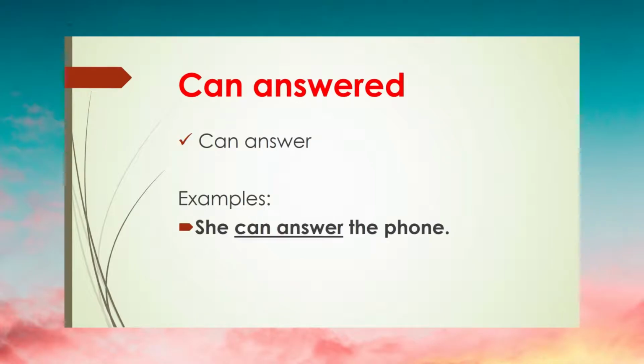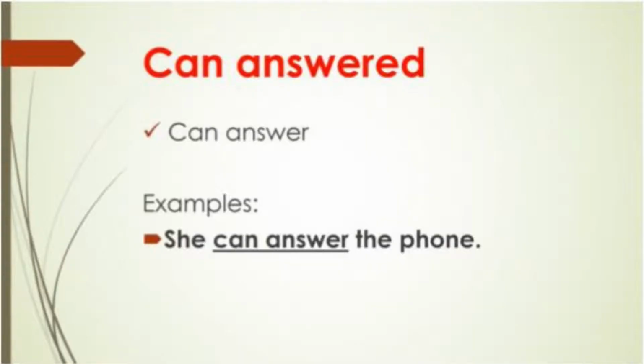"Can answered." It must be "can answer." "Can" is a modal verb and must be followed by a verb in a base form. Example, "she can answer the phone." Take note that modal verbs are like shall, will, may, and automatically they are followed by verbs in base form.